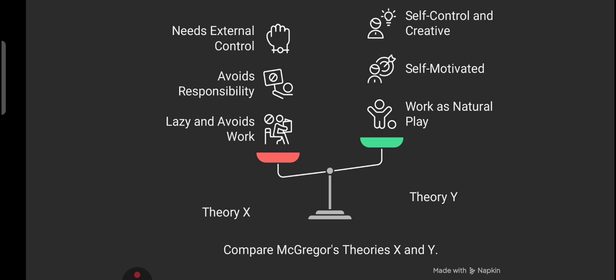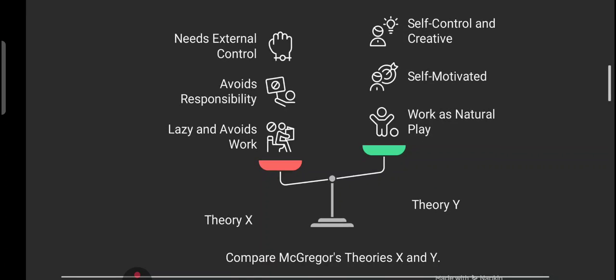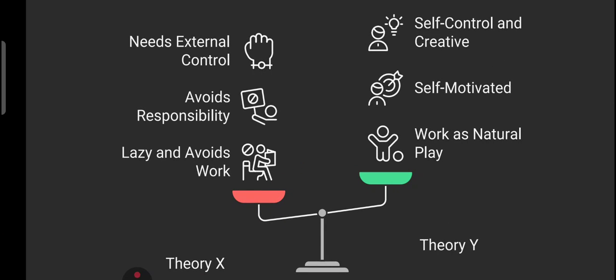So what does theory X tell? Let's see. Theory X tells that such people need external control, they avoid responsibility, right? Theory X people are lazy, they avoid work. While theory Y of McGregor says that these kinds of people are self-controlled and creative. They are self-motivated. They take work as natural play.